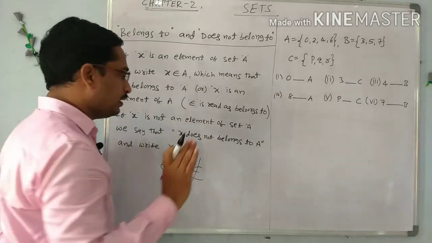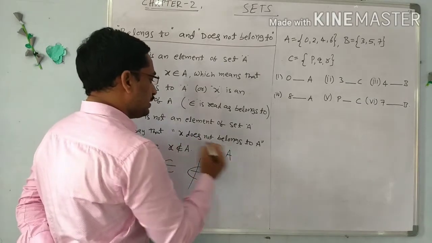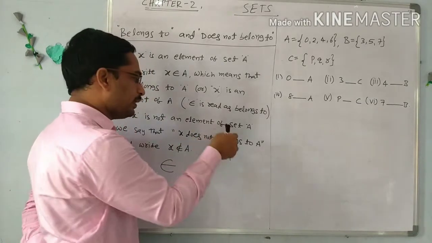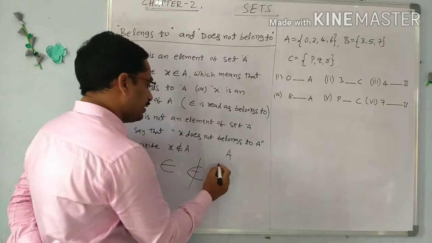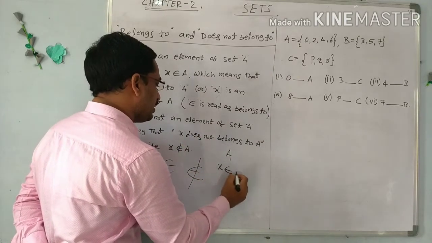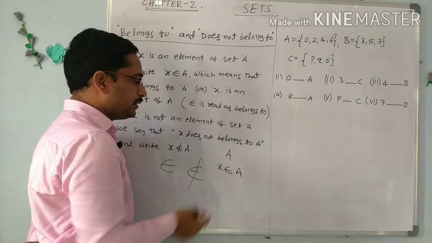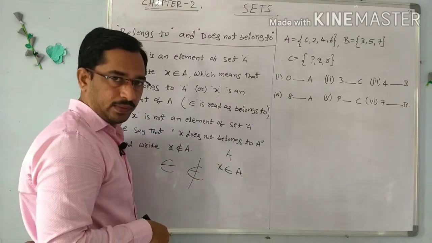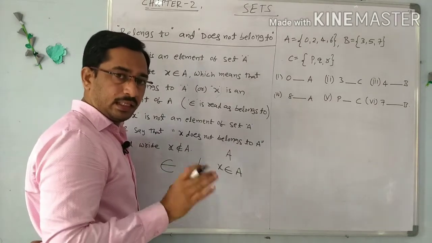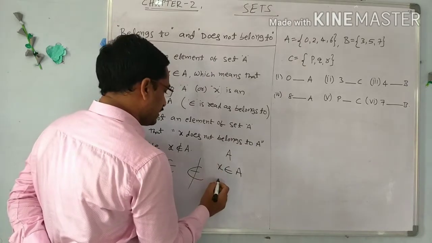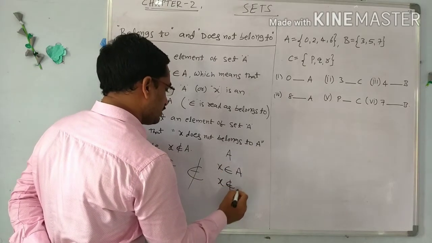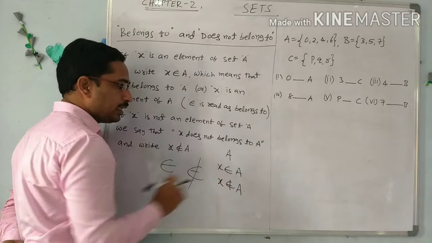The simple thing here is, suppose there is a set A. If X is an element, meaning X appears in the set A, then we write X belongs to A, which means A contains the element X. If X is not in set A, meaning A does not contain the element X, then we write X does not belong to A.